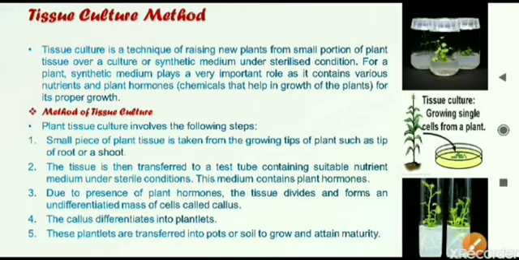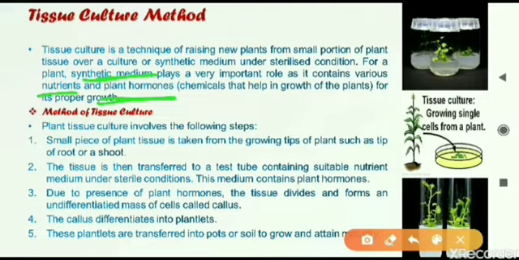And here it is given, the synthetic medium contains what? It contains different types of nutrients, meaning minerals are there, and there can be many plant hormones. Different kinds of chemicals can be there which are responsible for the growth of the plant. Naturally plants have many hormones, but it is an artificial method. So artificially we are giving the same hormones or chemicals for the growth of the plant.